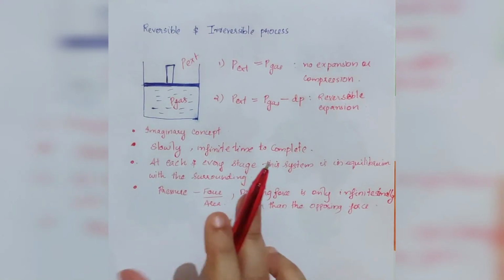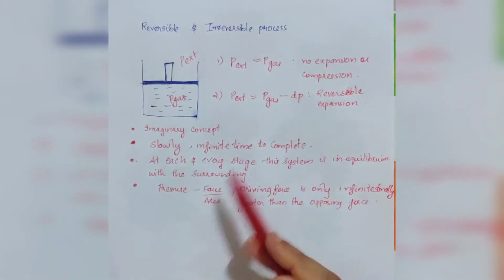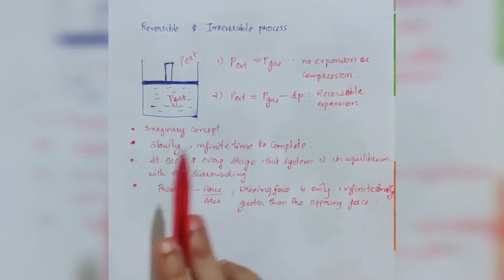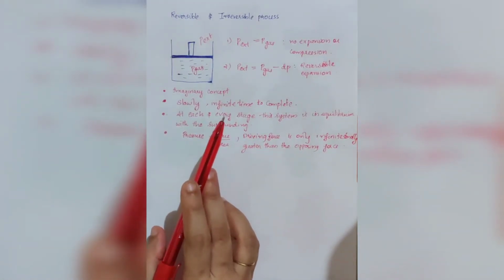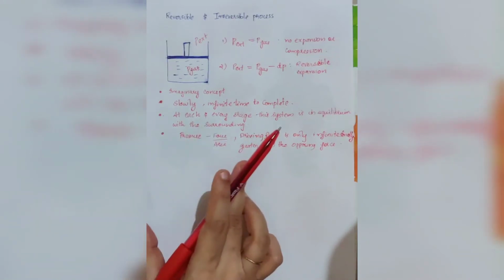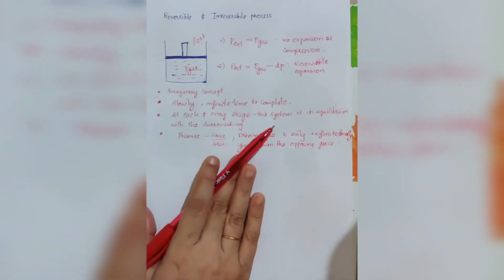In this case, the work obtained from it is maximum. That is, in a reversible process, the work obtained is maximum.